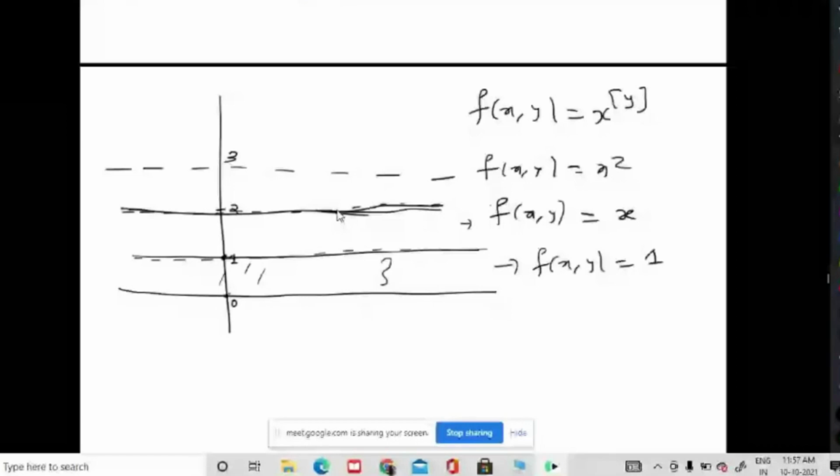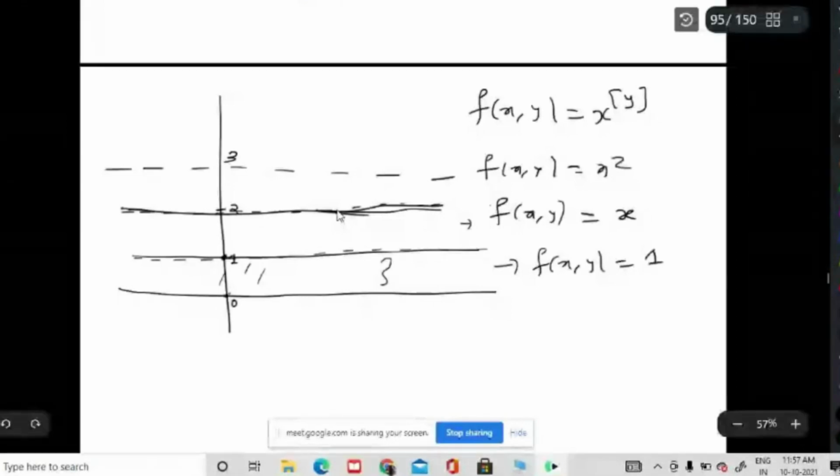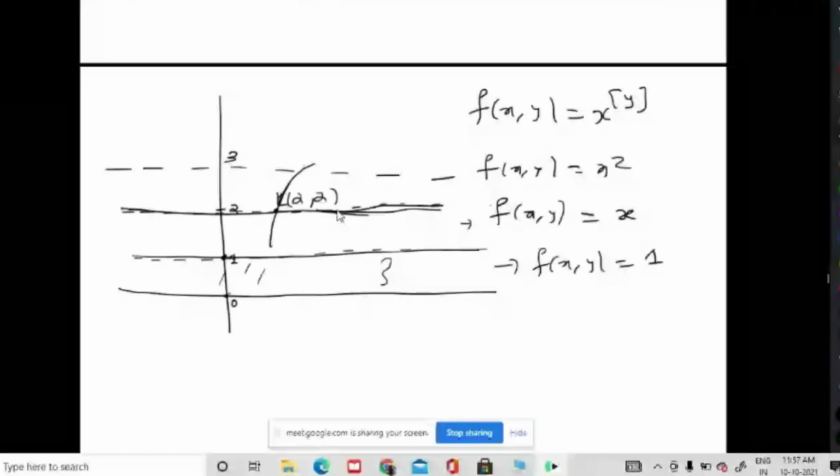But if you take some other point, for example (1.2, 2), and approach along some curve from above, in this region your function is x square, so in the limiting case you will get 4.